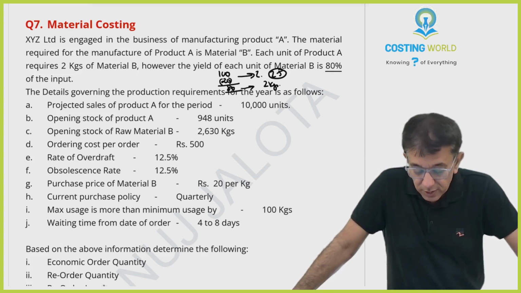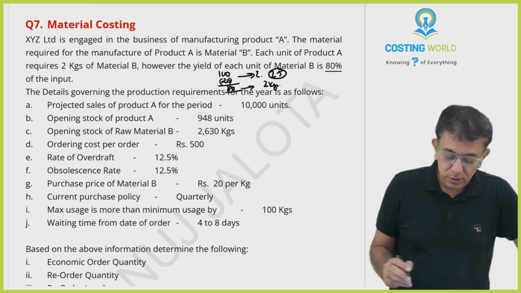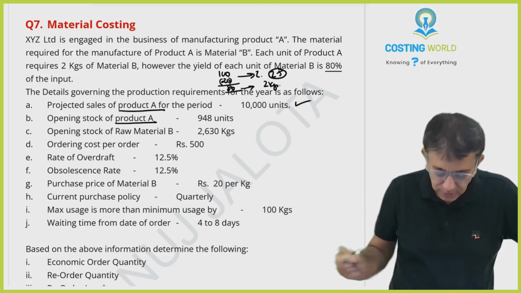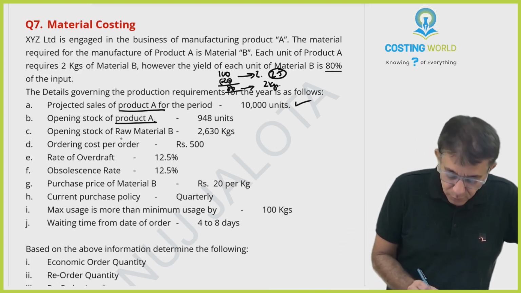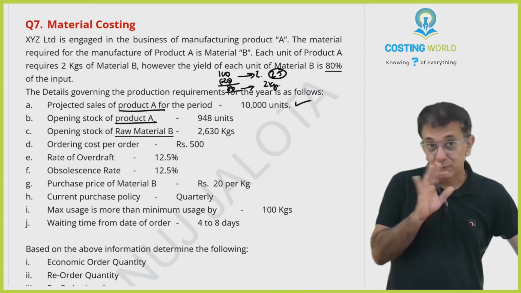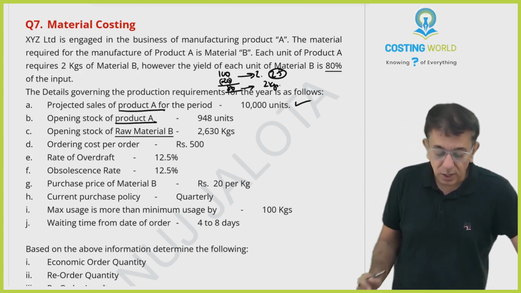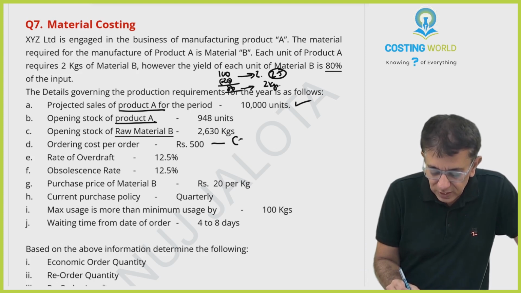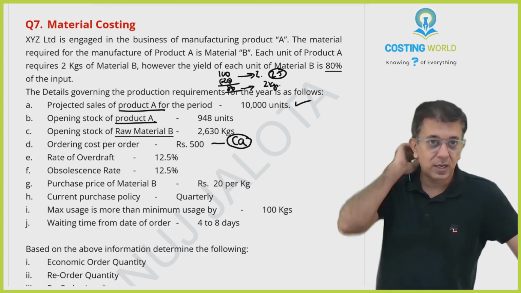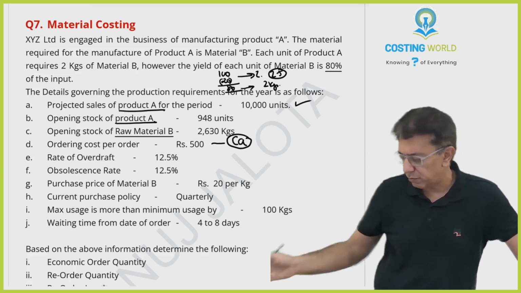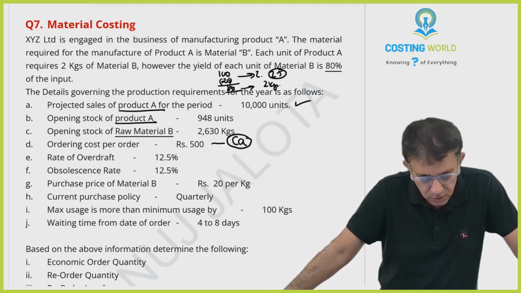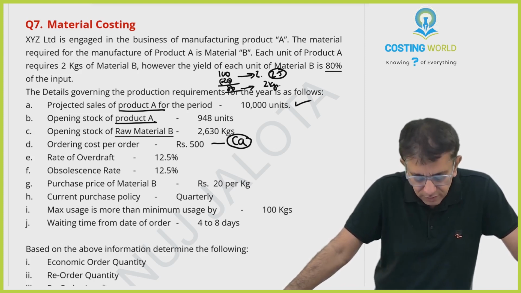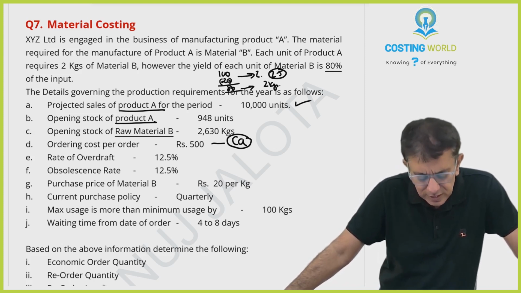Projected sales of product A for the period is 10,000 units. Opening stock of product A. This is A. Opening stock of raw material B. They have tried to confuse as much as possible. Ordering cost per order. This will be called CA as per our symbols. You might use different symbols if you're not a student. So this is your ordering cost. Ordering cost is 500. That is CA.